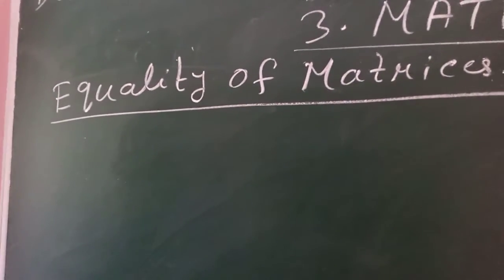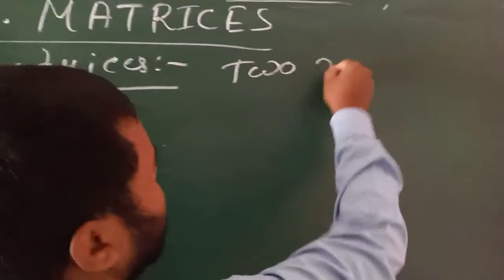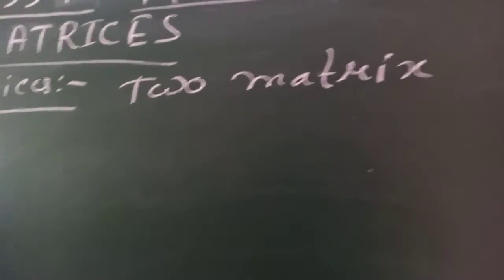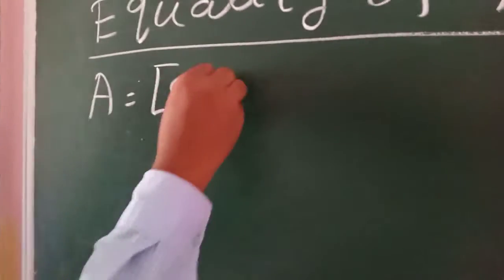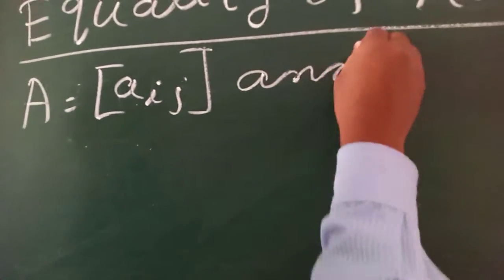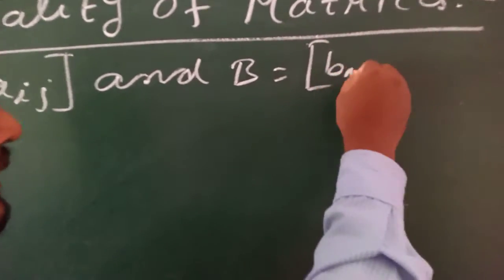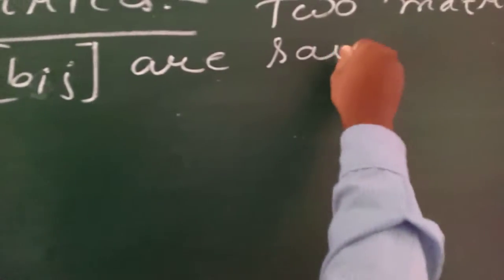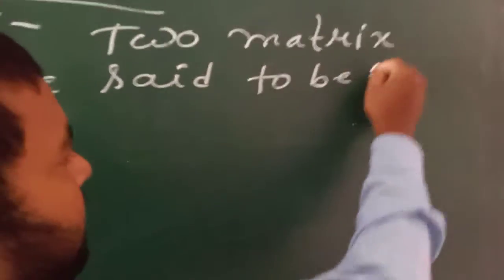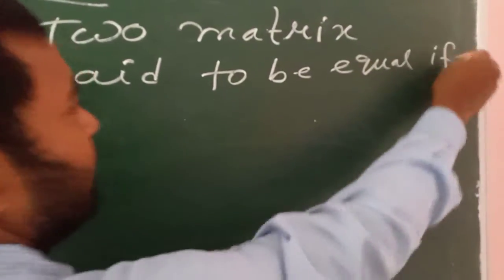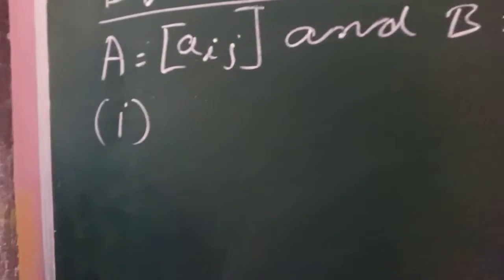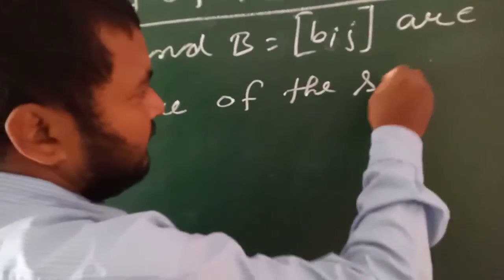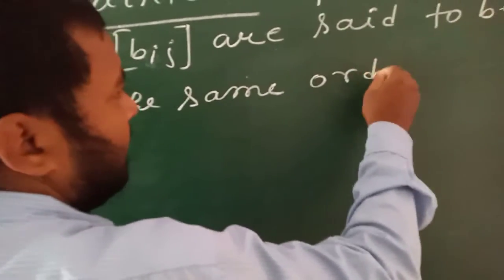Two matrices, suppose we take the matrices as Aij and Bij, where this one is I and this one is J, are said to be equal if, first thing, their order should be same. They are of the same order.